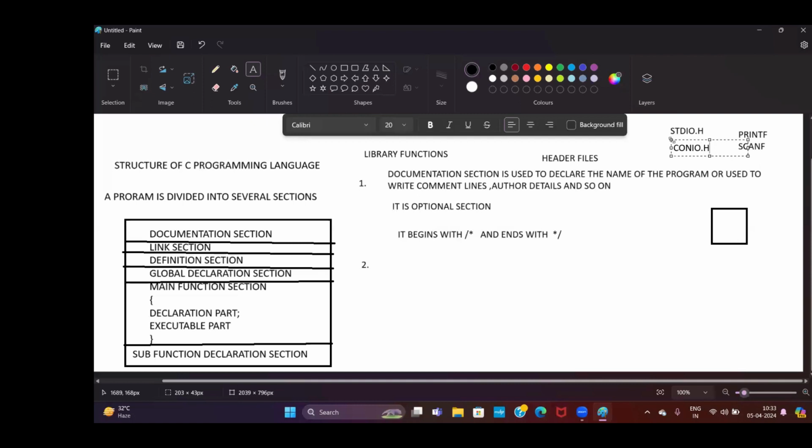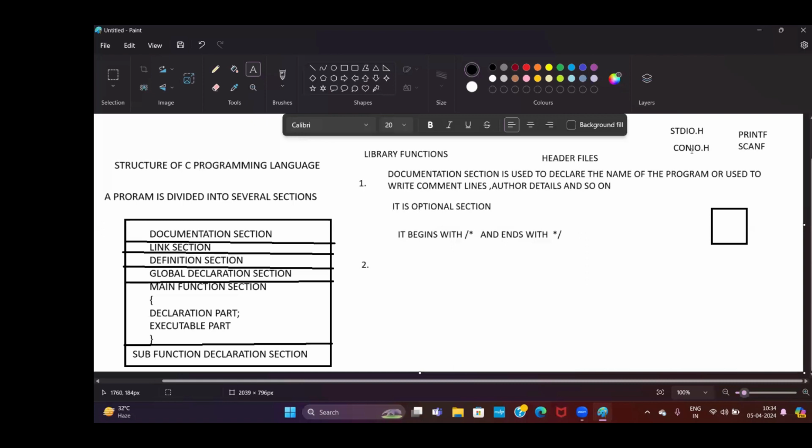conio.h. con అంటే console input output. So con is nothing but console. io is nothing but input output dot header file. Console is nothing but black screen. Now if you want to interact with the black screen, you have to use this header file. In this header file, what are the library functions? clrscr, getch, like that.